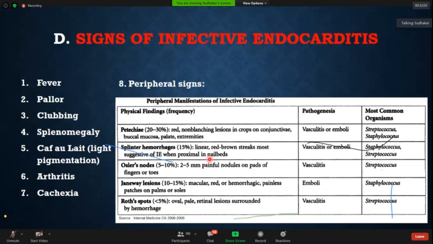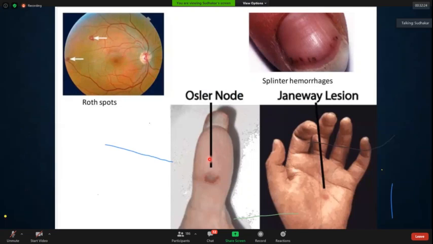And Roth spots. In all cases of endocarditis or otherwise, also look at the fundus. Why? You may miss something known as Roth spots, which are pale retinal lesions, usually surrounded by a hemorrhage. They are usually due to vasculitis. Again, an immunologic phenomenon. Now you can see the Roth spot. There is a center, an ischemic point, and it is surrounded by a hemorrhagic ring.